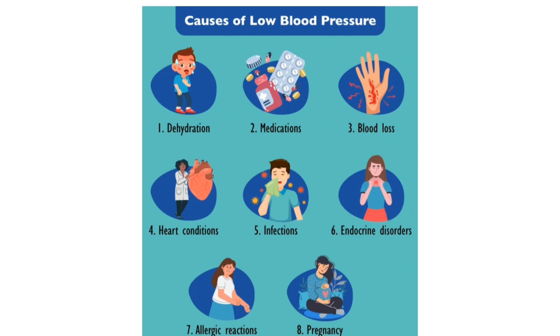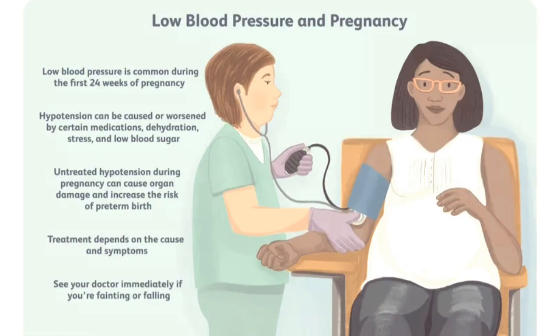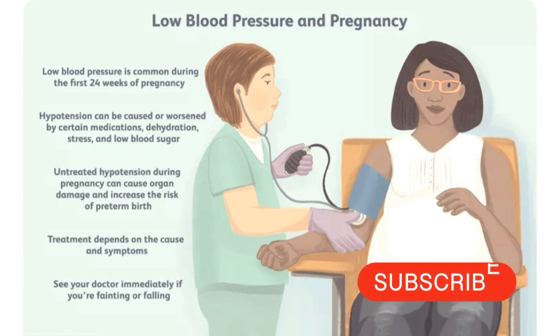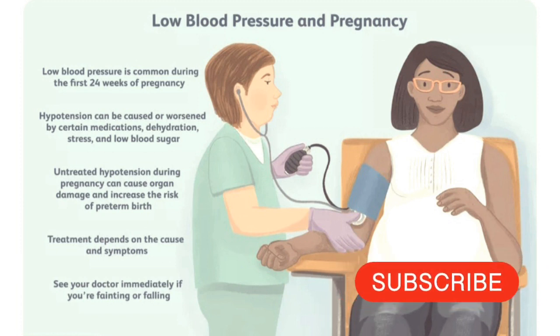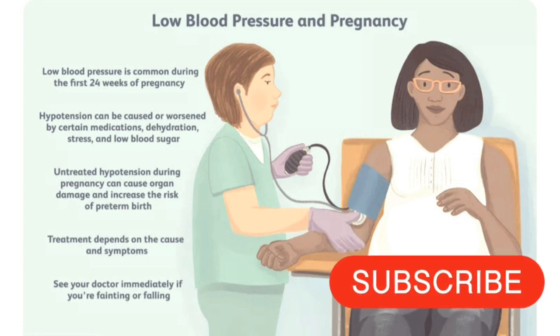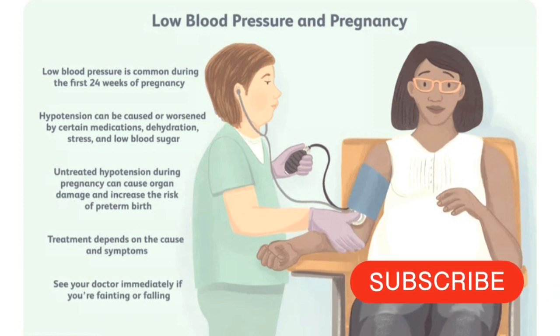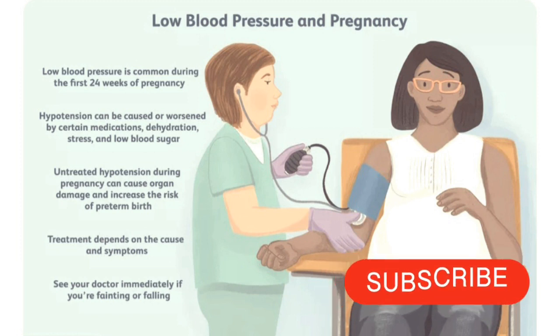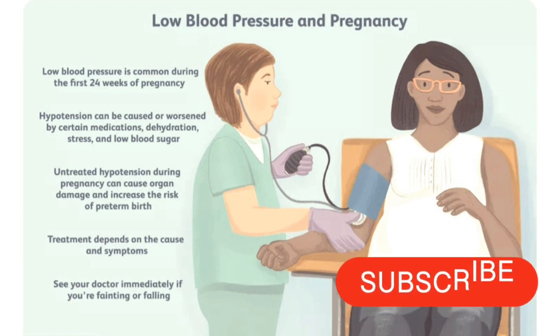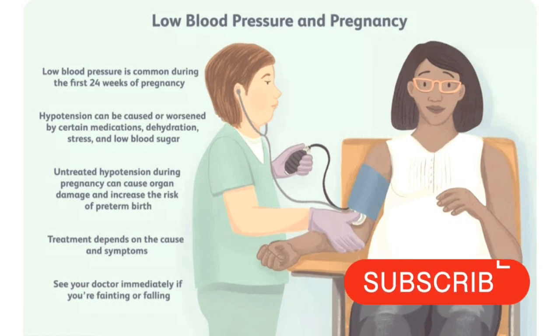blood pressure. And low BP is also very common during pregnancy, because in pregnancy, due to certain hormonal changes, the blood vessels dilate. Whenever the blood vessels dilate, automatically the blood pressure will be reduced, and this condition is more commonly seen during the first trimester, that is up to 24 weeks of pregnancy. And this low blood pressure can be automatically cured once the delivery is done.